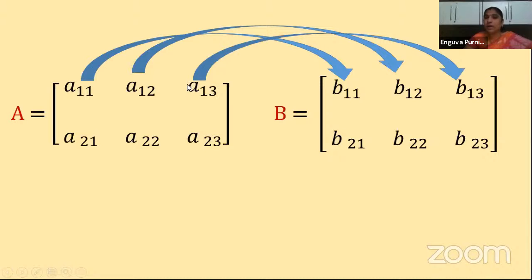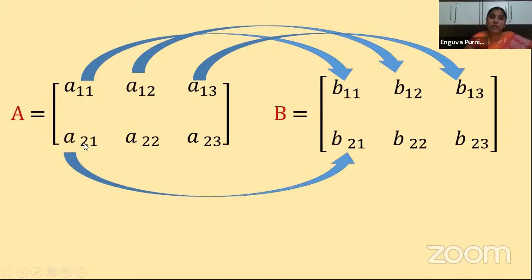And next one is what? A13, B13. These two are also corresponding elements. Only here, children, to show you the difference that this is a different matrix, A and B, I'm using B11, B12 for the elements in the B matrix. Clear? But when you write the elements as numbers, they must be the same. So understand that. Only the positions I'm showing like that, B11, B12, and so on.